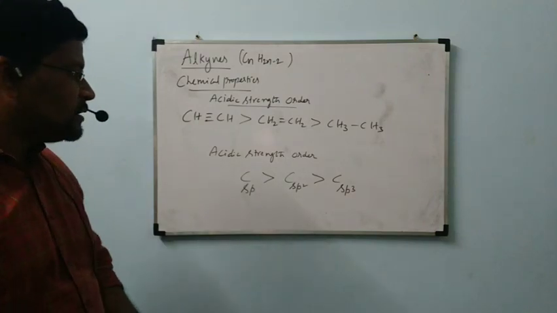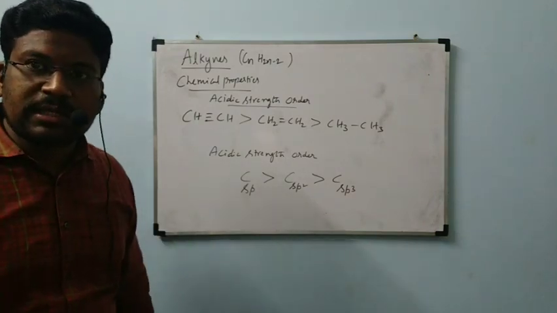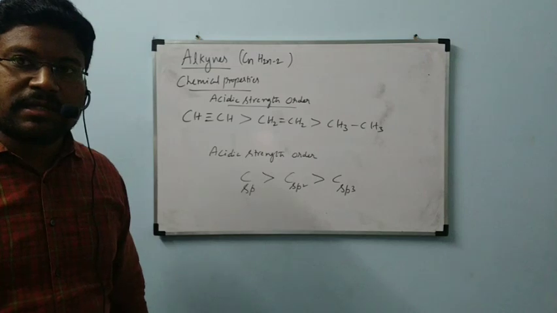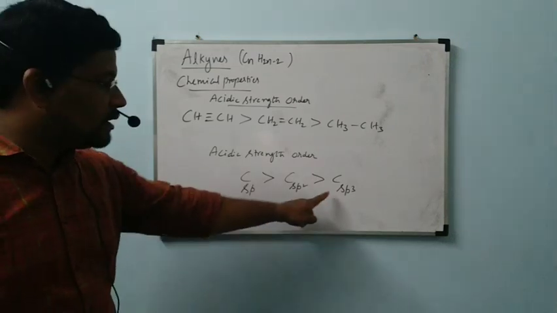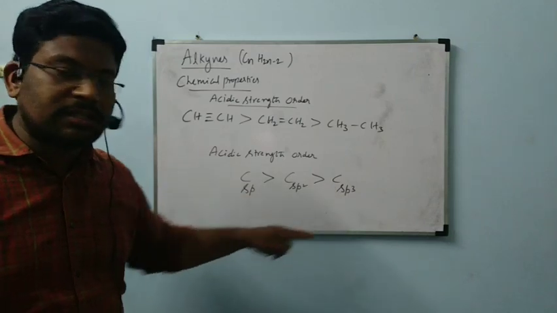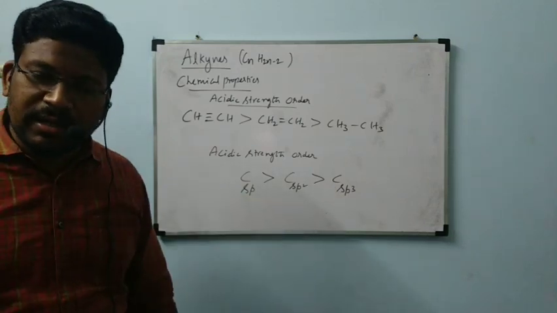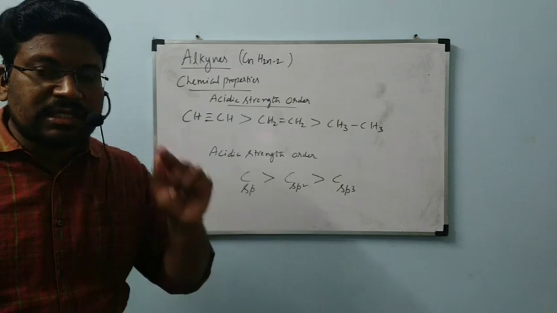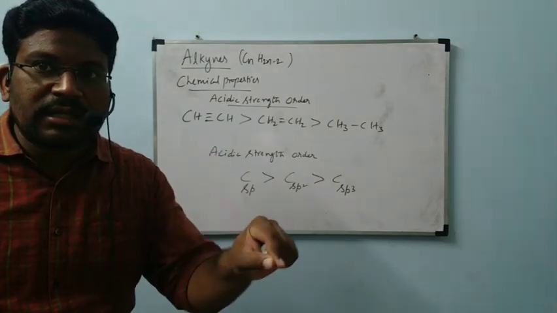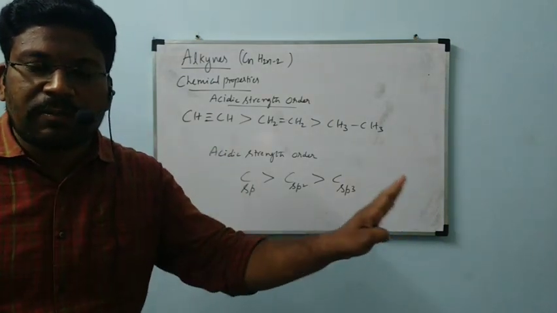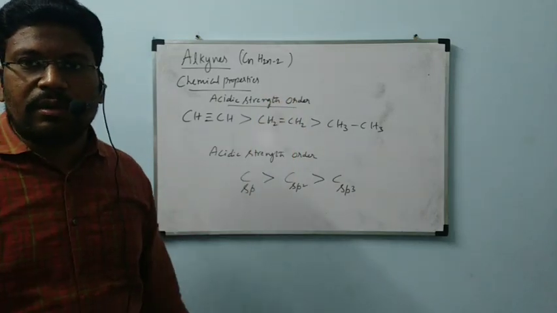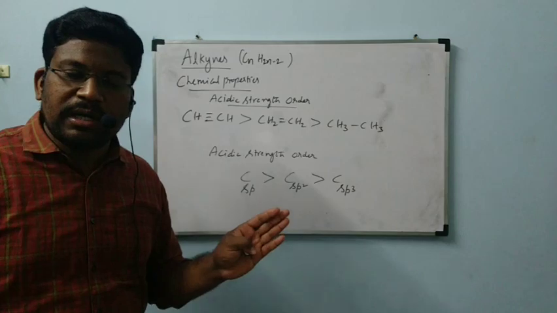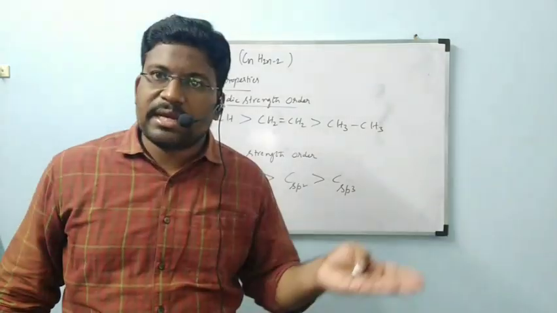sp hybridized carbon is more acidic than sp2 hybridized carbon. sp2 hybridized carbon is more acidic than sp3 hybridized carbon. Least acidic character is contained by carbon which undergoes sp3 hybridization. Highest acidic character is contained by carbon which undergoes sp. That's why in alkanes and alkenes we didn't see the property acidic character. In alkynes only we will come to know, because alkynes are only able to donate that H plus ions when they are reacted with metal.